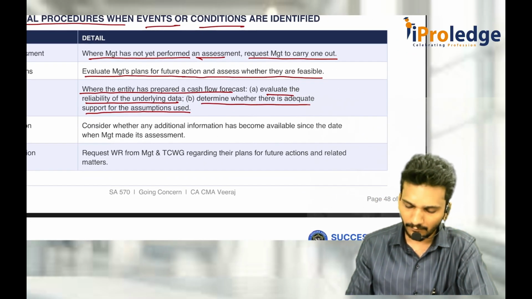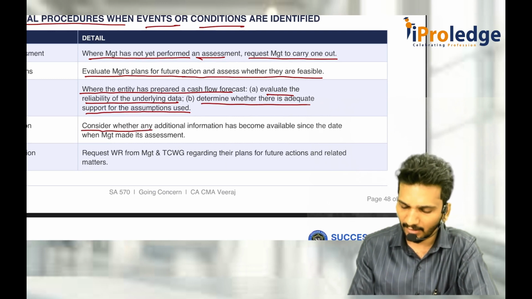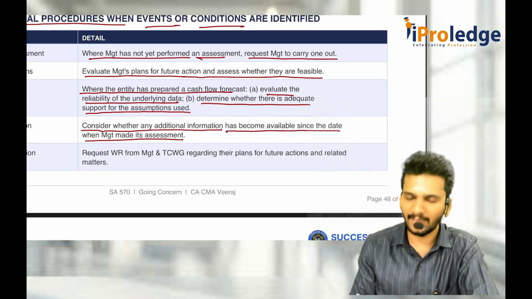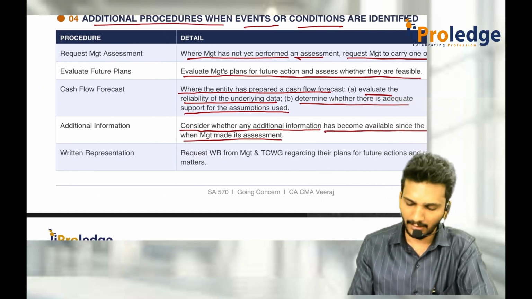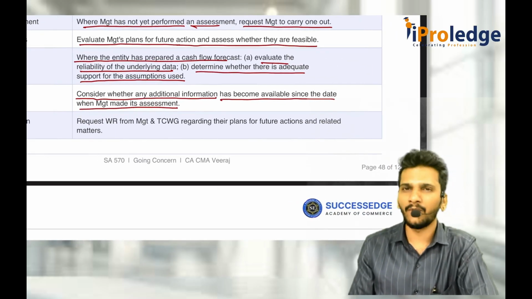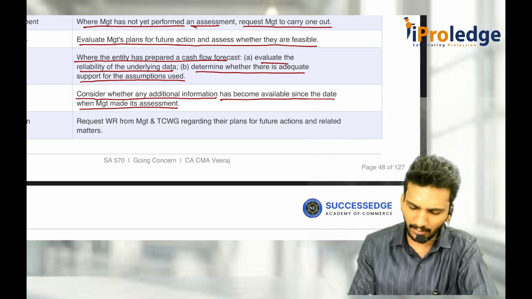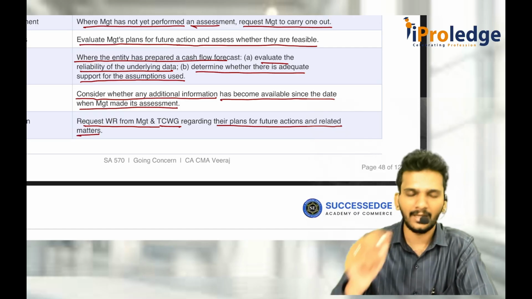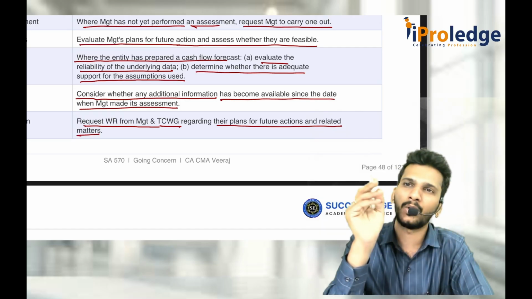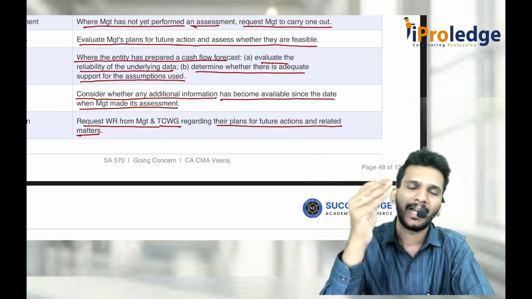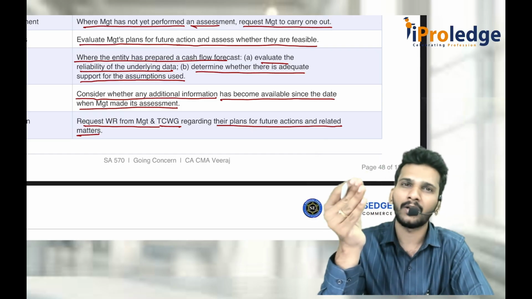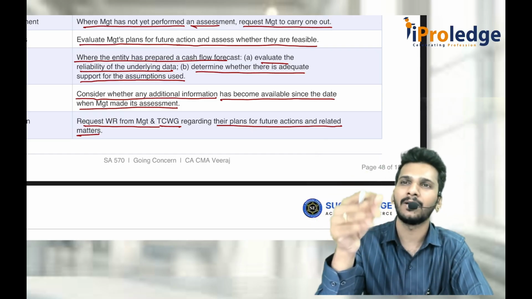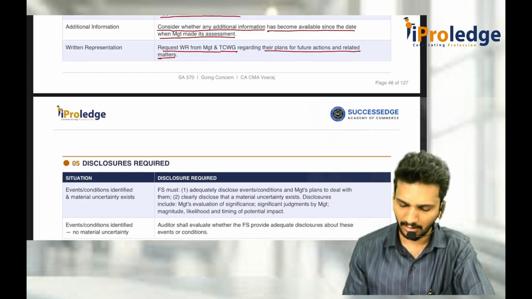Again, if you feel necessary, consider whether any additional information has become available since the date when management made the assessment. Then, if you don't feel like believing them, better go for written representation from management regarding their plans for future actions and related matters. They are telling so, XYZ they want to do. I doubt whether these people will do it or not. So better to get it in written format so that you can protect your interest at least in the future.